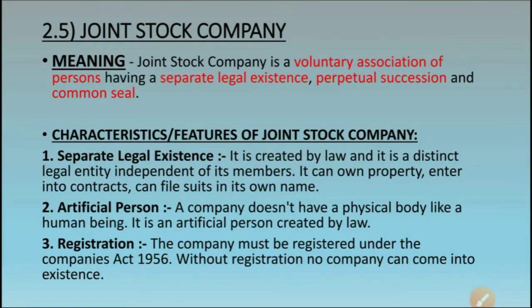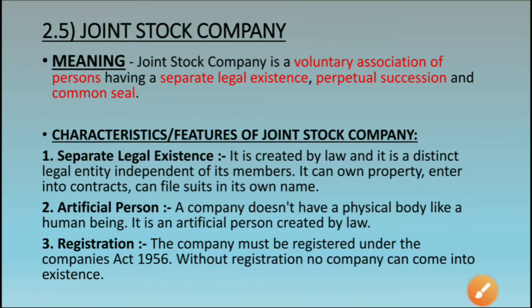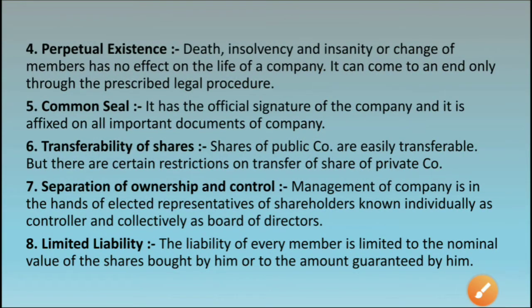In the previous class, I explained to you about the fifth form of organization, which is the joint stock company. Students, what is a joint stock company? A joint stock company is a voluntary association of persons having separate legal existence, perpetual succession and common seal. We have completed its characteristics till point 5. Today we will begin with point 6. Let us start now.